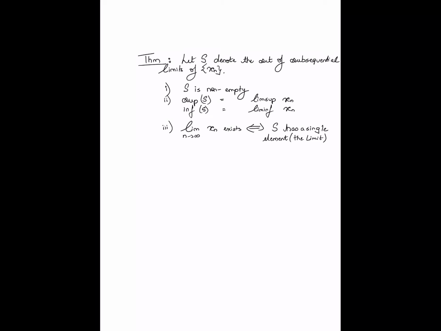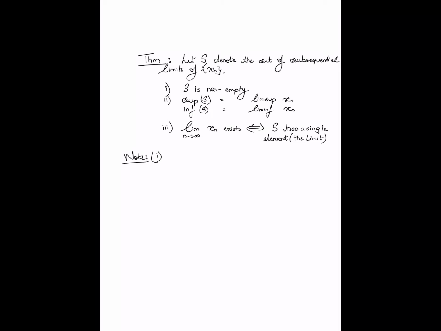So some of these statements are actually already well understood. So this is mostly a summarization. Specifically, the first part is trivial, right? Because we know that every sequence has a lim sup and a lim inf. These may be two different numbers or they may be one number, but we have already shown that lim sup and lim inf are in fact subsequential limits.